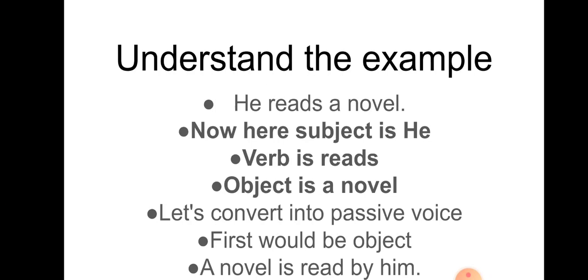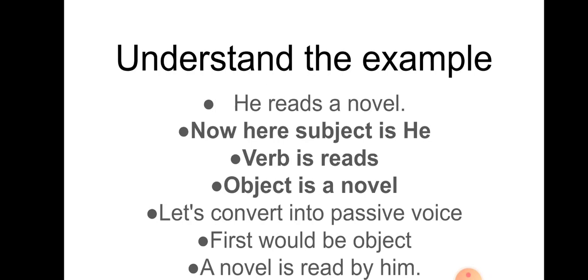Let's convert into passive voice. Now first would be the object. So here the object is a novel. Now after writing the object, you have to keep to be verb forms. I hope you are familiar with the to be verb forms. There are 5 to be verb forms: am, is, are, was and were.